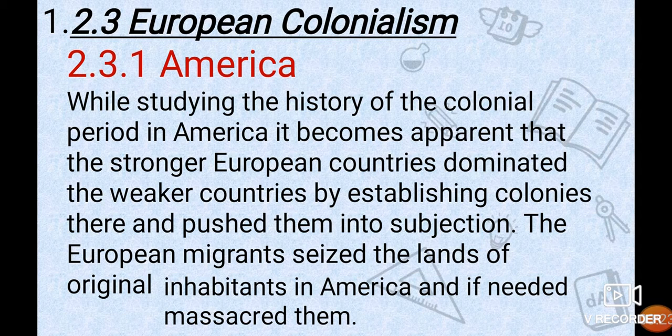So when they migrated to America, they seized the land, and the original inhabitants, the people residing there in America, they massacred them. If needed, they killed them all.